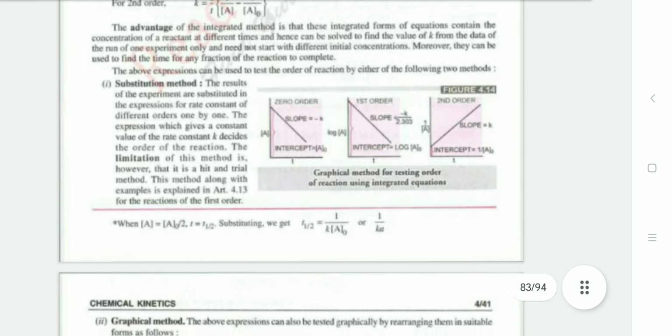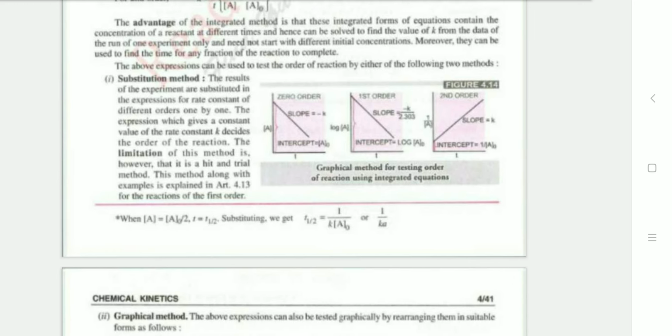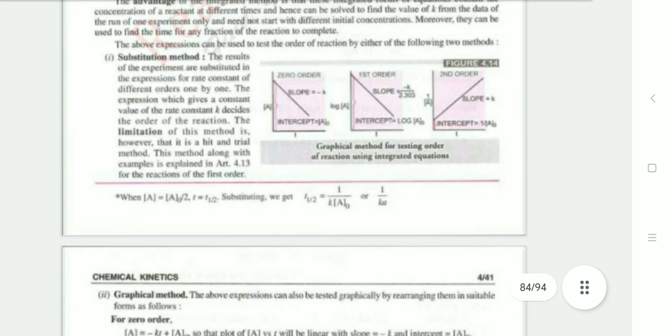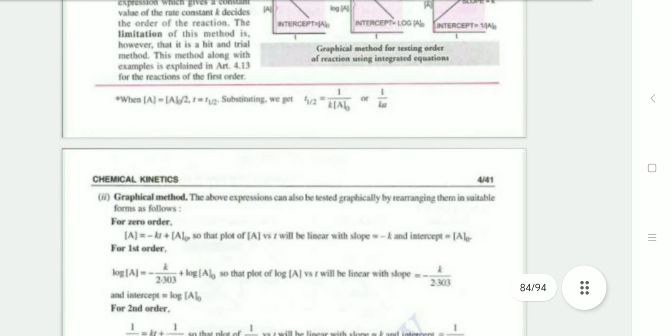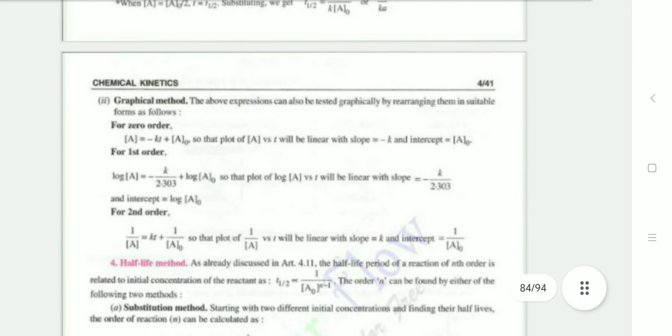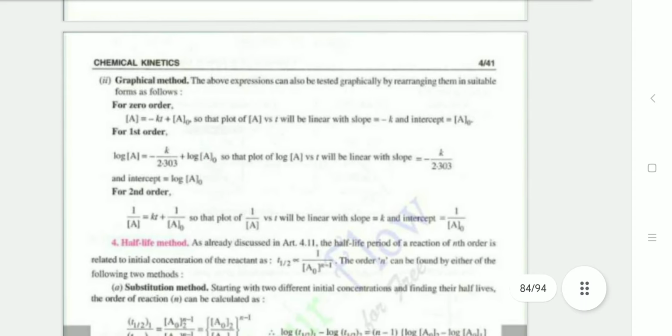First is the substitution method. The results of the experiment are substituted in the expression for rate of reaction of different orders one by one. The expression which gives a constant value for the rate constant decides the order of reaction. The limitation of this method is that it is a hit and trial method. Second is the graphical method, in which the above expressions can be tested graphically.